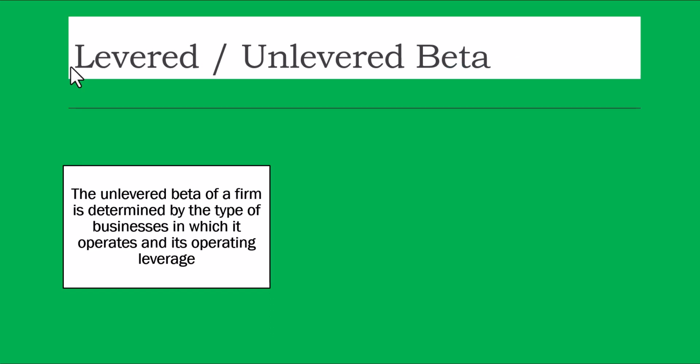The levered beta is the company's beta with loan. Suppose the company has taken a loan. So the beta depends upon two things. One is the business of the company, and the operating leverage. Operating leverage is part of the business. Because some businesses, companies have high operating leverage, like I talked about telecom. Telecom is a company which has a high operating leverage by design of the business.